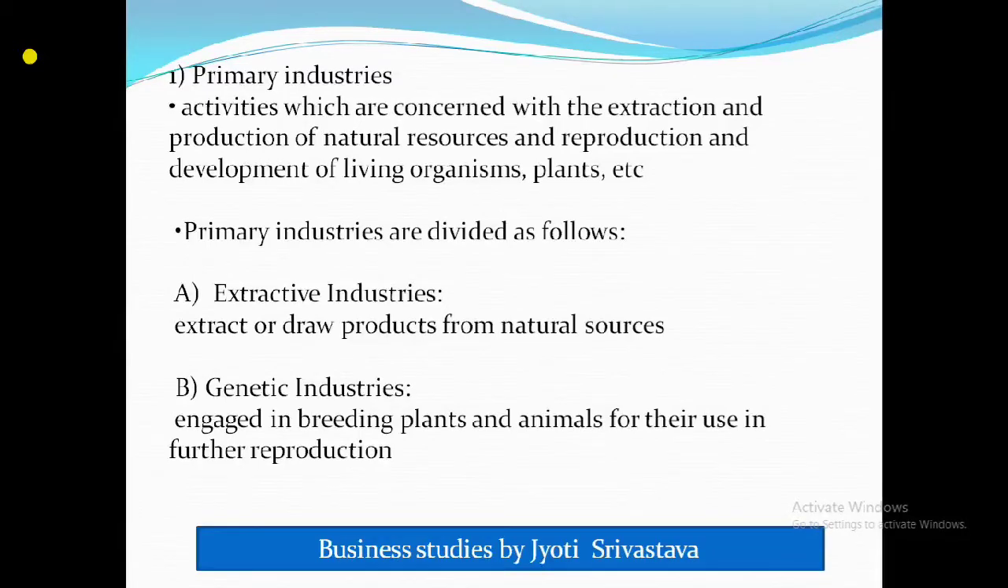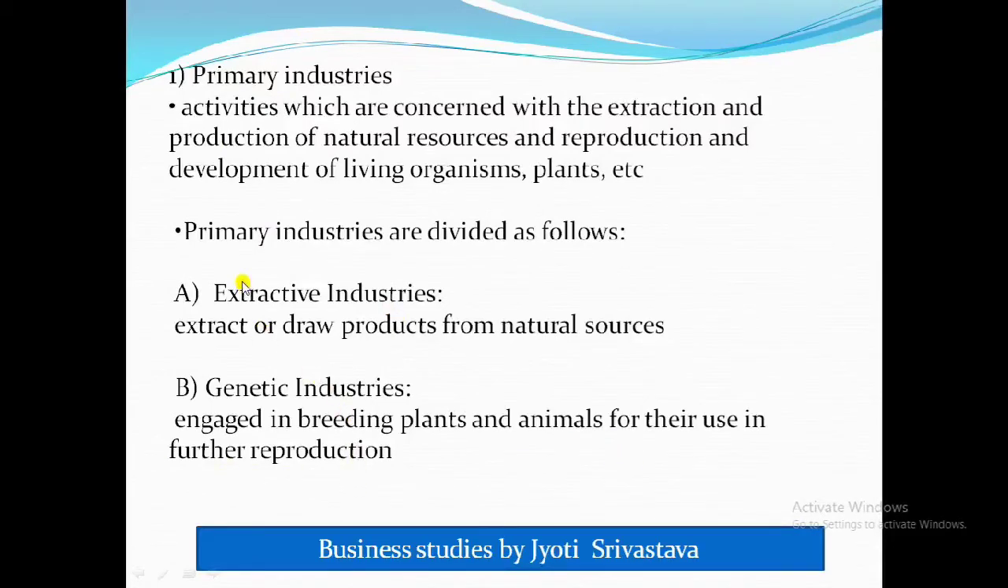So now what is primary industry? It is concerned with activities related to the extraction and production of natural resources, and the reproduction and development of living organisms, plants, etc. Primary industry, as I have shown with the help of the chart, is divided into extractive industry and genetic industry. Extractive industry is where we extract or draw products from natural resources, and genetic industry is engaged in breeding plants and animals for their use in further reproduction.